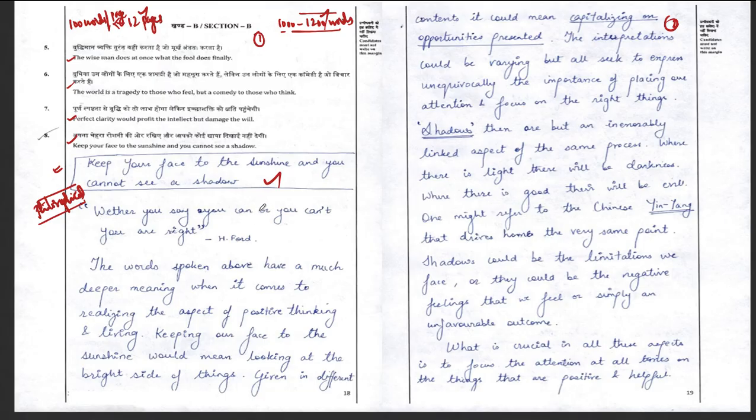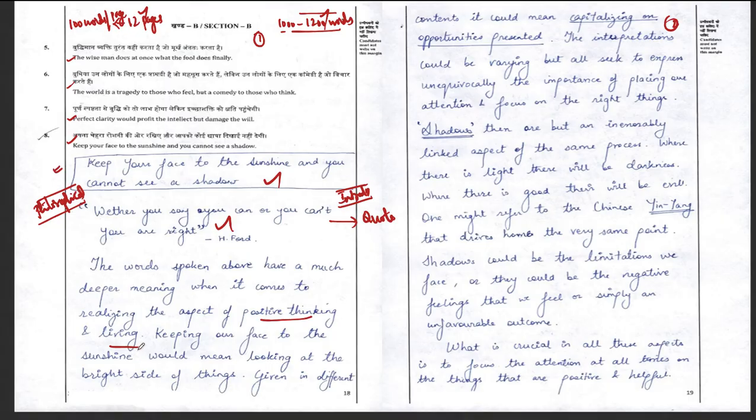Okay, let us see what is the approach he has started. Whether you say you can and you cannot, you are right. Henry Ford. So in the introduction, he is starting with a quote-based approach. So it's very visible. He has started a proper introduction in the essay. The words spoken above have a much deeper meaning. What he is telling is it has positive thinking and positive living. So that is what he is highlighting.